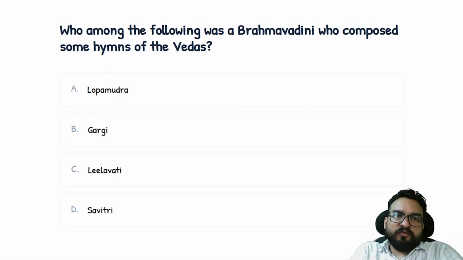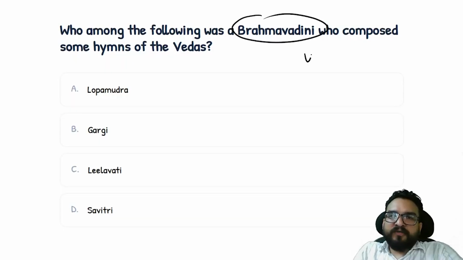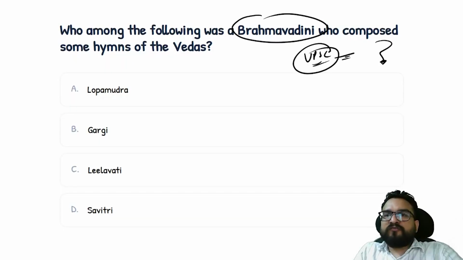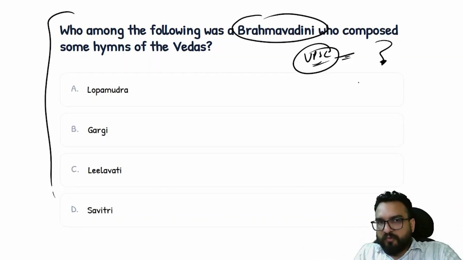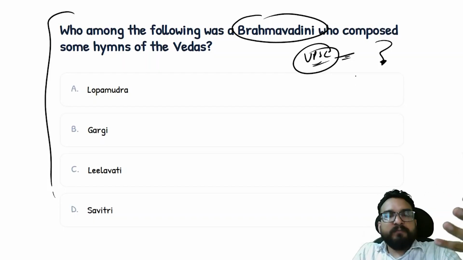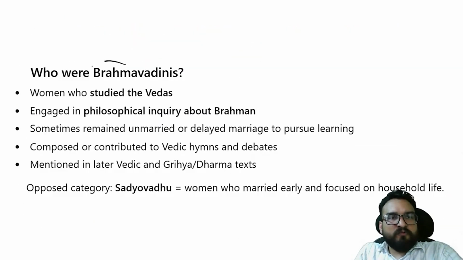आपको मैं एक क्वेश्चन दिखाता हूँ और ये क्वेश्चन देखो, ये आया था यूपीएससी प्रीलिम्स में. One of the toughest questions I would say, and still people of today who are preparing, 3-4 attempts might have given. ये क्वेश्चन आज भी difficult लगेगा आप लोगों को, ठीक है? Very good question. How it can be again framed, we will be seeing. And on the basis of this, I will explain to you the concept of Brahmavadinis.